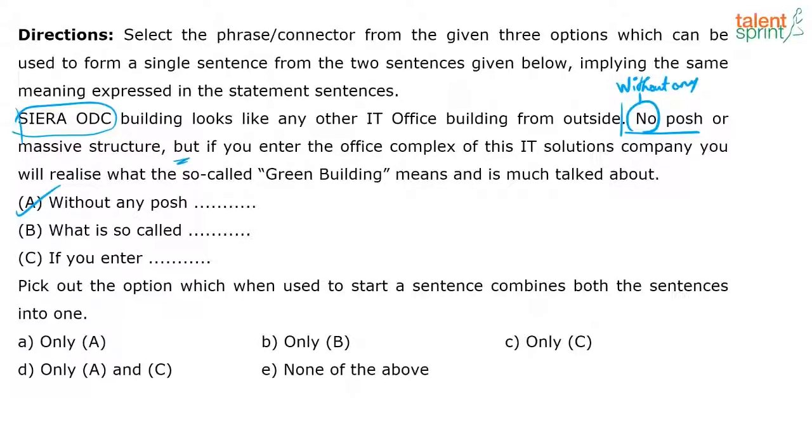Great. I have added my subject after this massive structure because of the comma, and then a completely different thought process starts, right? But with the antonym hint word, I will use my subject: Sierra ODC building looks like, but if you blah blah blah. Okay, option A, great. What about option B?